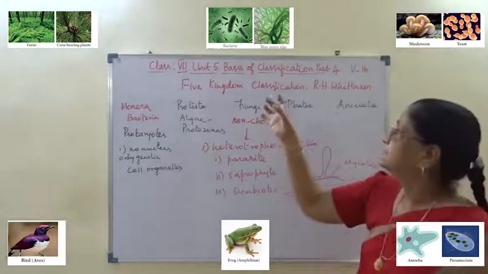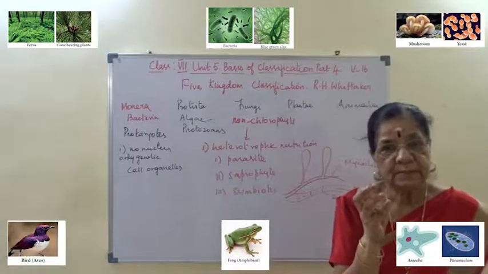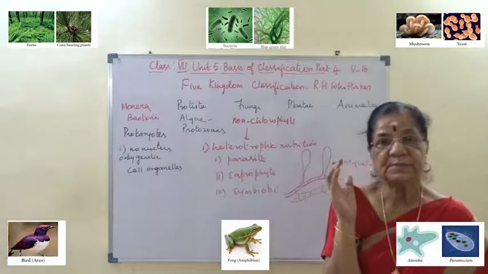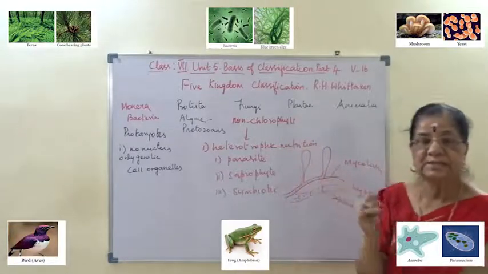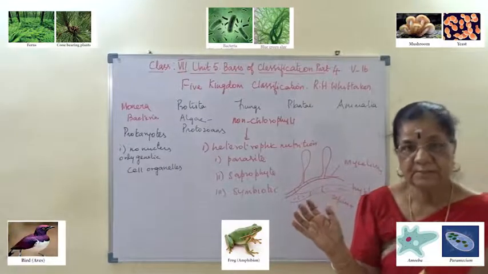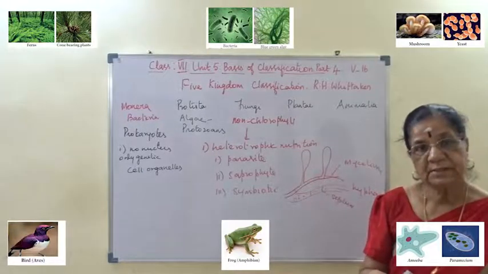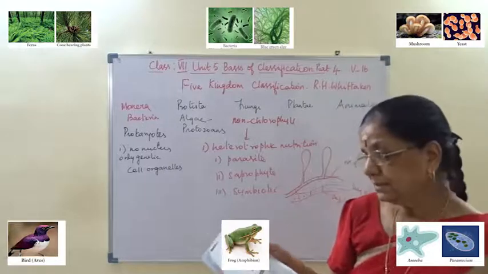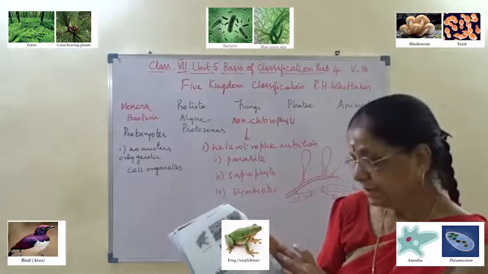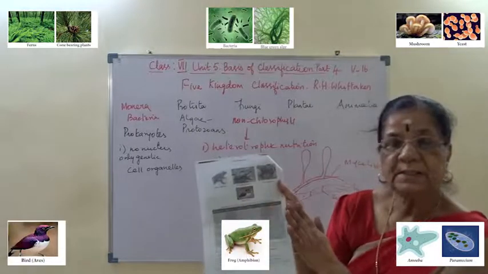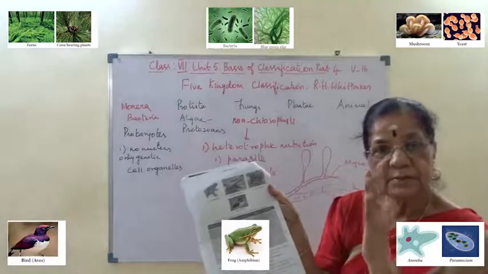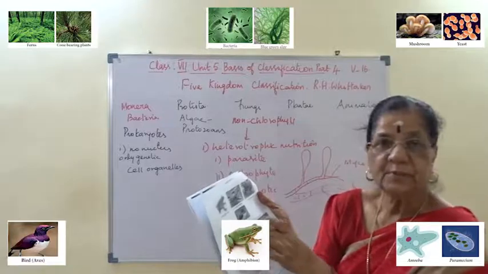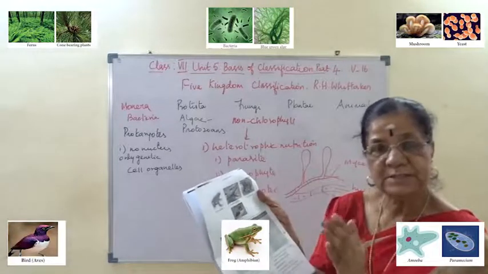Under the basis of classification, we have learned the animal kingdom group and the plant kingdom group, based on the characters of the dichotomous key. The third one was the five kingdom classification according to R.H. Whittaker. I hope you are able to follow this. You can learn examples for all of these, and look at the figure too. The important characteristics of the five kingdoms, which we studied now, are given in a table column. This can come as a detailed answer question, where you may be asked to tabulate it, or questions may be asked separately on any two or any three kingdoms.